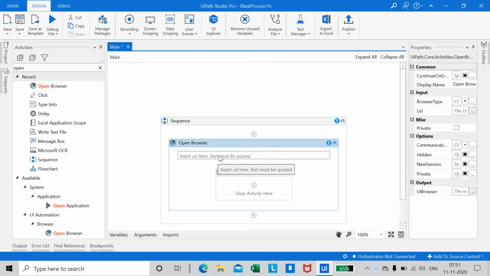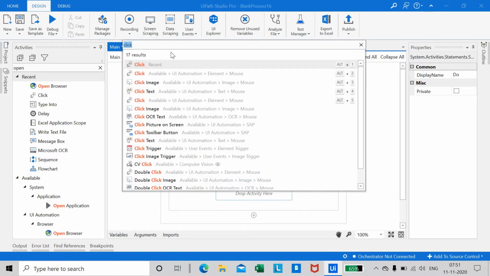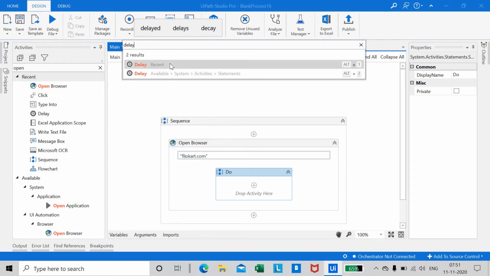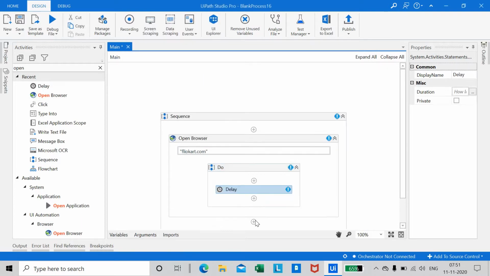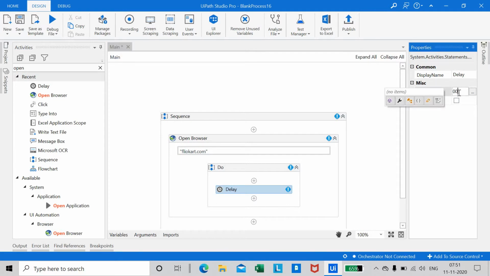It says insert URL here, text must be quoted. So the URL would be flipkart.com, and we have given it in quotes. So let us give a delay time also for the website to be opened. So delay, at the delay option we are giving 2 seconds.